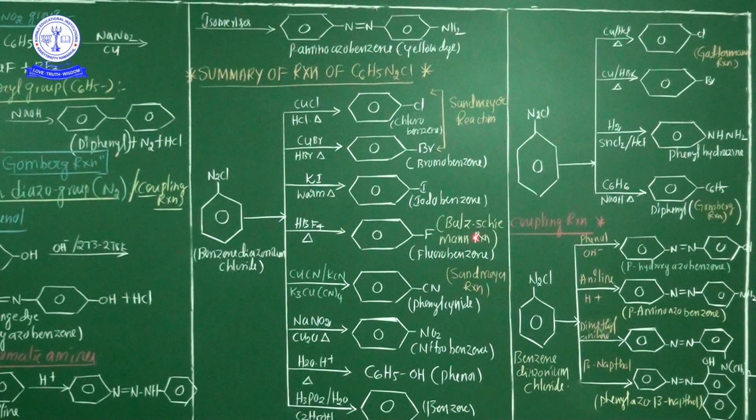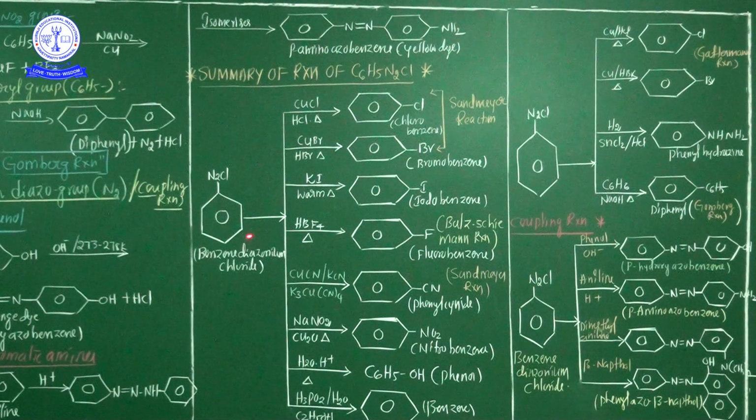Already discussed this one. So Balz-Schiemann reaction, Sandmeyer reaction. Chlorobenzene, bromobenzene is liberated; that chemical reaction name is the Sandmeyer reaction. But when fluorobenzene is liberated, it is the Balz-Schiemann reaction. Is it clear?